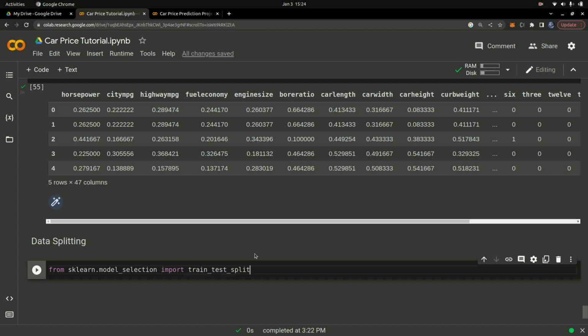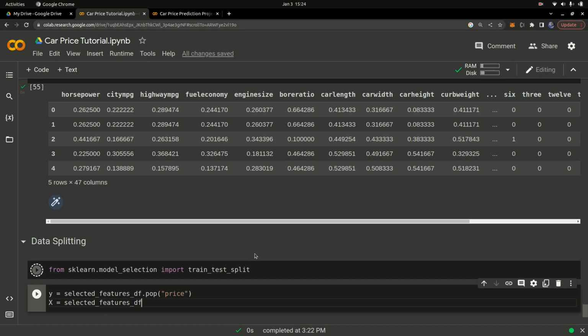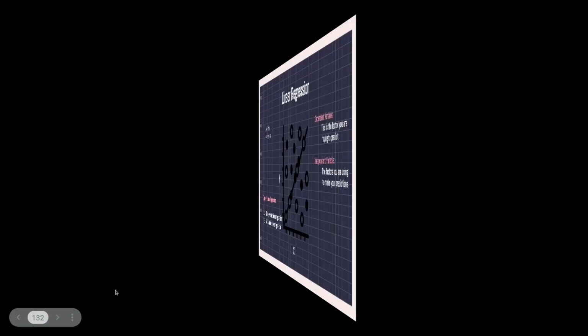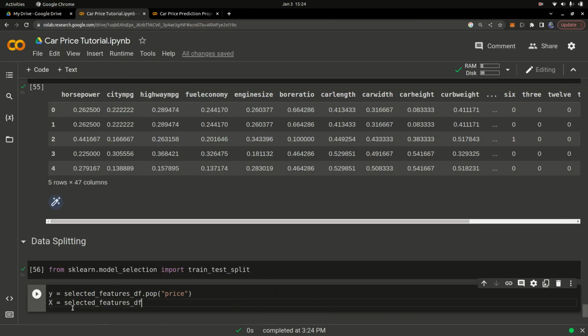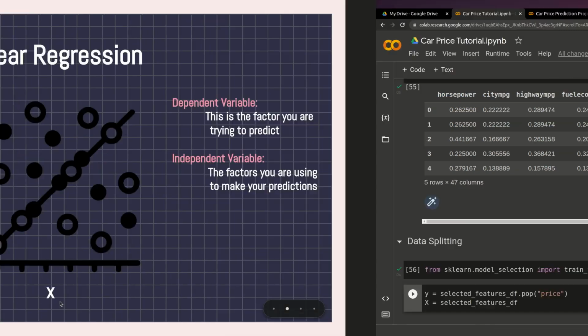So I'm going to paste the code that I have in here, and we're going to split our data into two parts, x and y. If I go back into this graph, you can see that you have x and y. We're going to use the same concept. We're going to split out our y, which is going to be the price that we're going to be trying to predict.